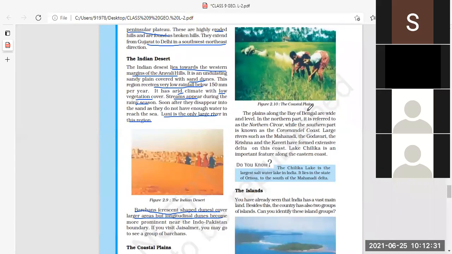Next, this is the picture of the coastal plains. The plains along the Bay of Bengal are wide and level, very much wide. And in the northern part, it is referred to as Northern Circar. Northern part में इसको Northern Circar के रूप में.